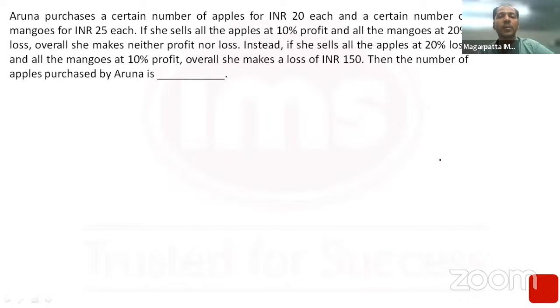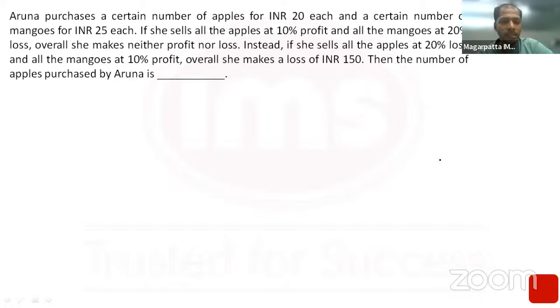Aruna purchases a certain number of apples for INR 20 each and a certain number of mangoes for INR 25 each. She sells all the apples at 10% profit and all the mangoes at 20% loss. Overall, she makes neither profit nor loss. If she sells all the apples at 20% loss and all the mangoes at 10% profit, overall she makes a loss of rupees 150. Then the number of apples purchased by Aruna is?